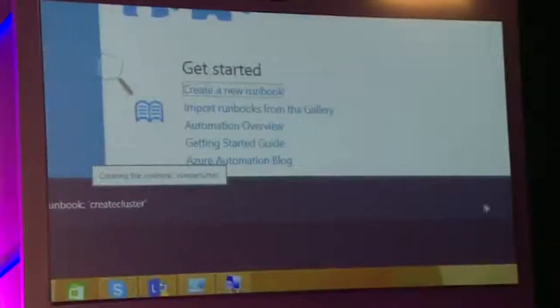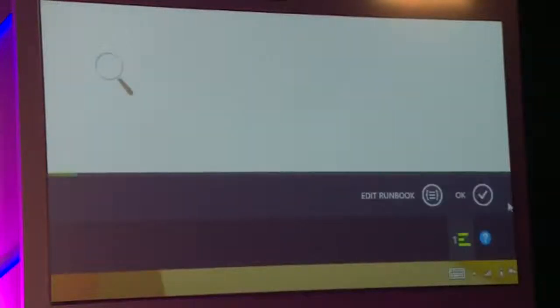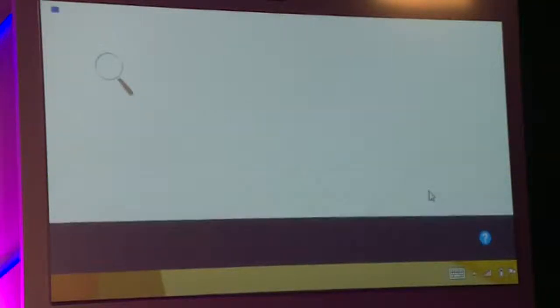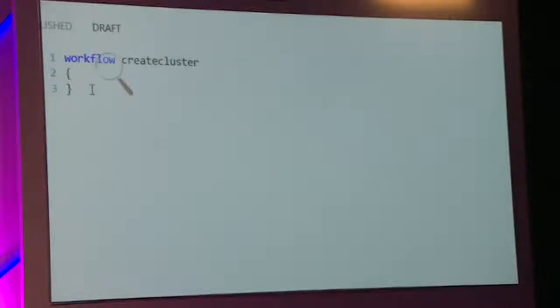Now, once the runbook is created, it gives me an option saying edit runbook, right? So I can say edit runbook. It opens up the runbook for me, and I'm able to type out all my commands. You see, all of this I'm doing right on the portal, without any additional tools to be installed on my machine or any other kind of environment. It's all happening on the portal.